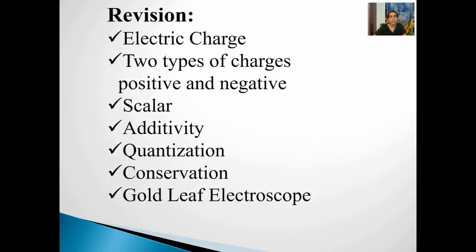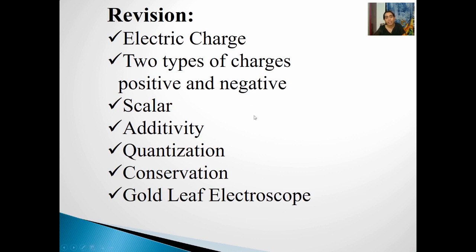So this is all about today's class. Let's quickly review everything we have learned today, right? We understood what an electric charge is. Electric charge is a basic fundamental property by which matter can exert an electrostatic force of attraction or repulsion on any other matter, right? And there are basically two types of charges, positive charge and negative charge. And the SI unit of charge is coulomb, right?